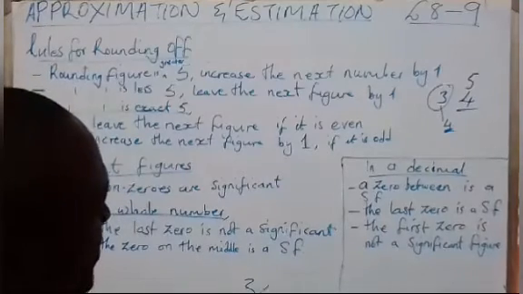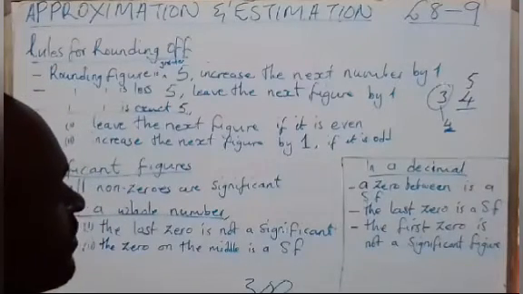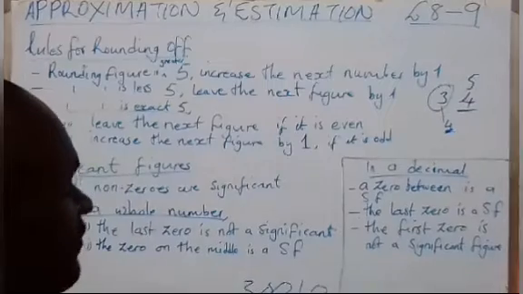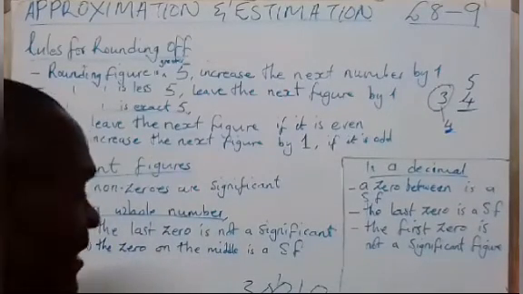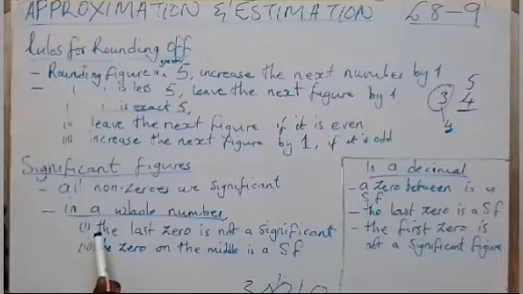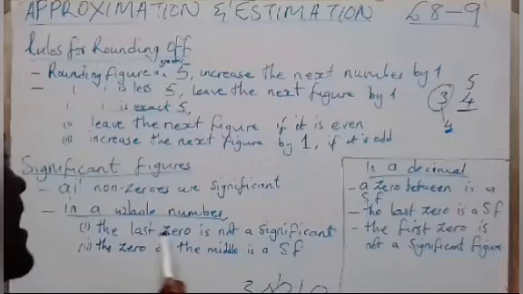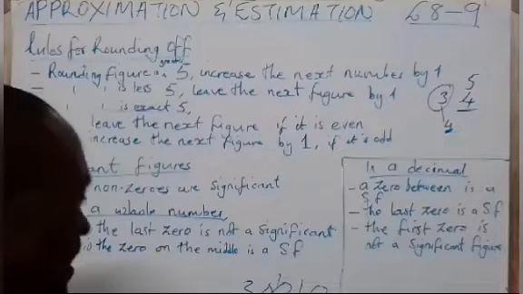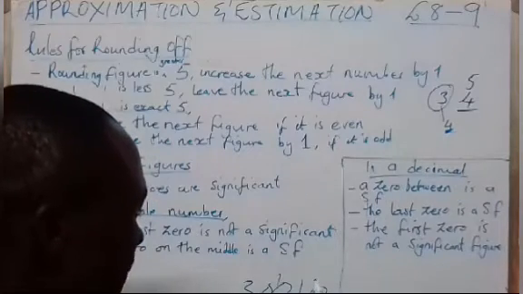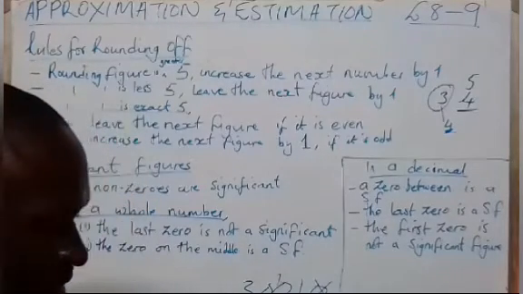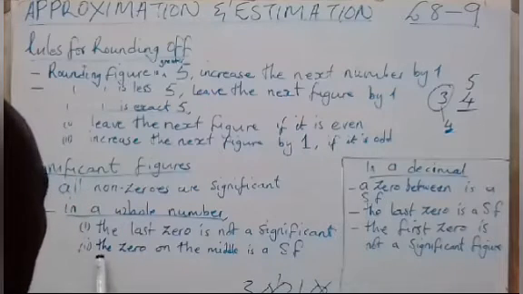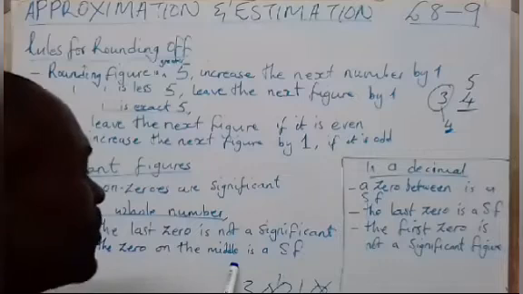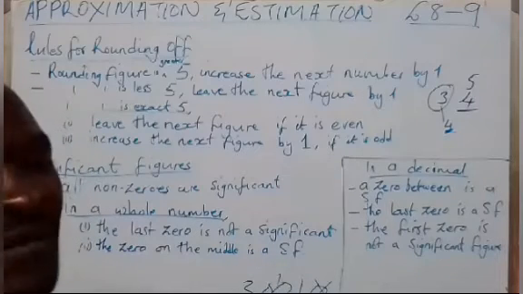A whole number is, for instance, you have 300. Then we may have this, let's say 30,010. According to this rule, in a whole number, the last zero is not significant. This last zero is not significant, so you are going to cancel it like that. Are we clear? Fine. But the zero in the middle is a significant figure.